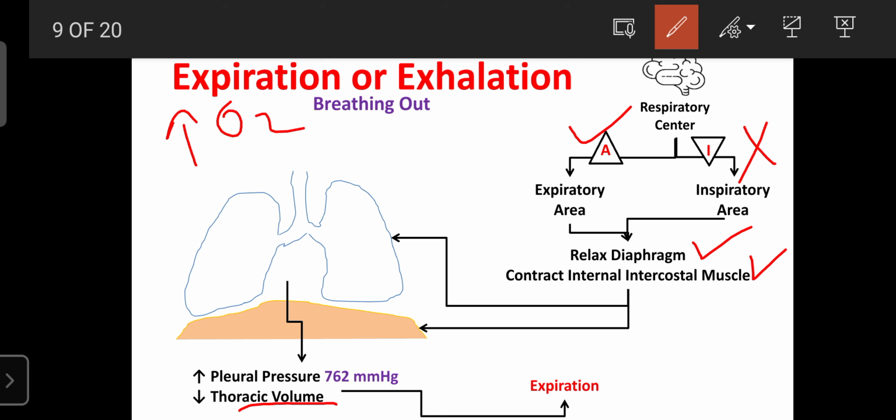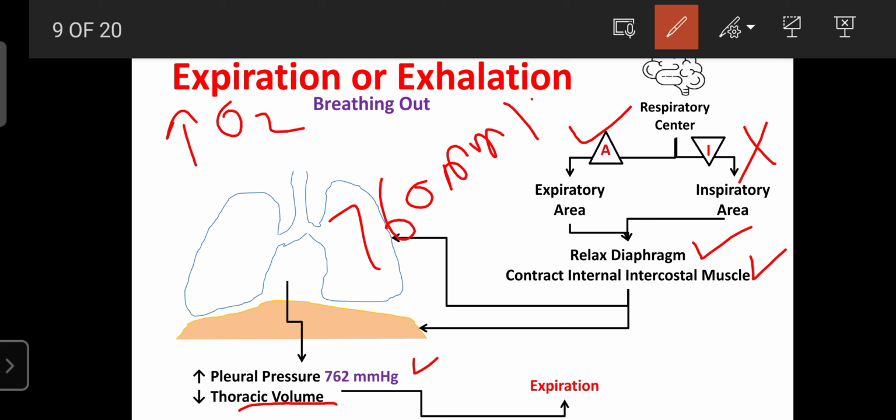Then the lungs' size decreases due to the decrease in thoracic volume. As the thoracic volume decreases, the pressure on the lungs increases. Due to that, the pleural pressure increases to about 762 mmHg, while the atmospheric pressure is 760 mmHg. Once again a pressure difference occurs, and that causes expiration from the lungs. The air enters the lungs due to pressure difference. So this is the mechanism of inspiration as well as expiration.